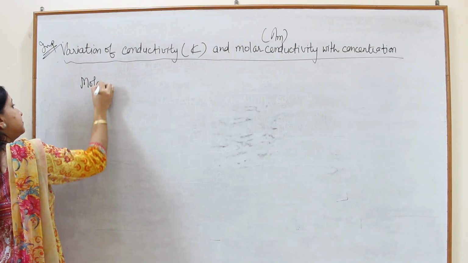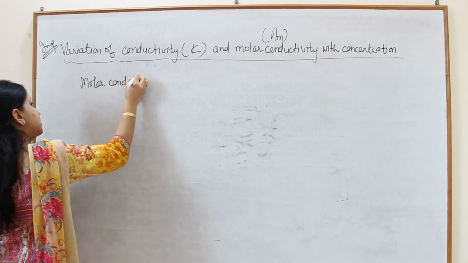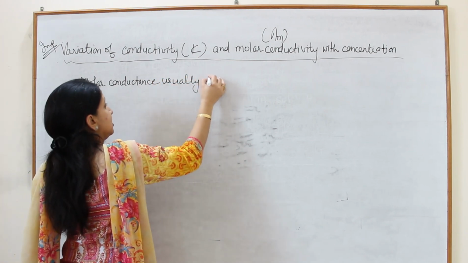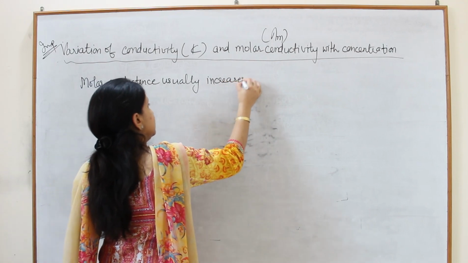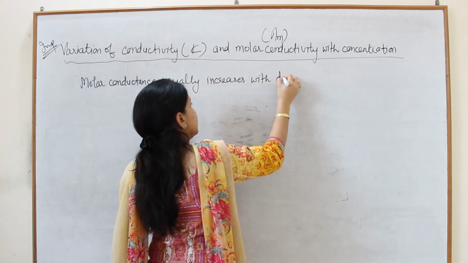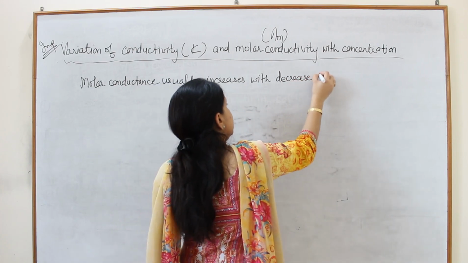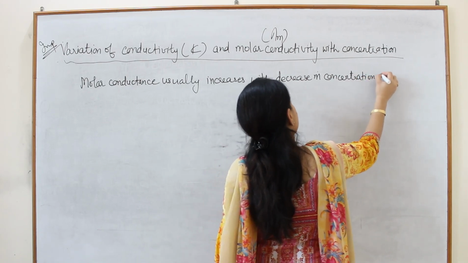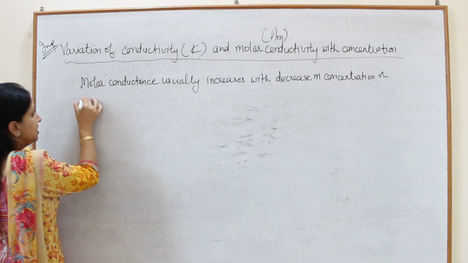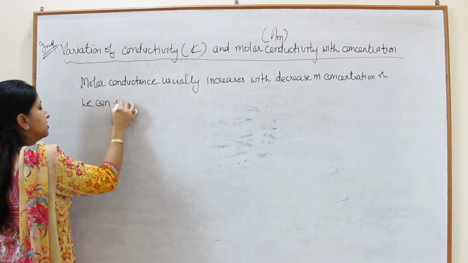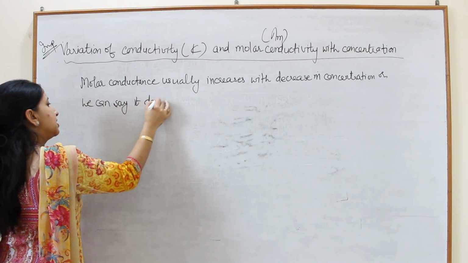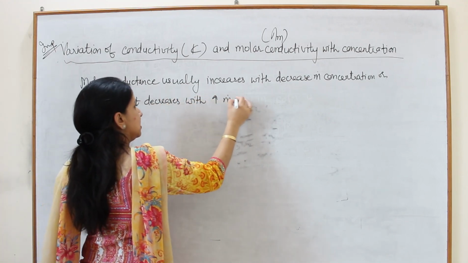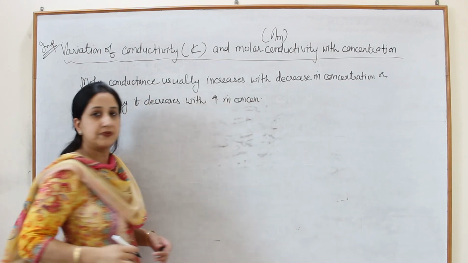Molar conductance usually increases with decrease in concentration, or we can say it decreases with increase in concentration.